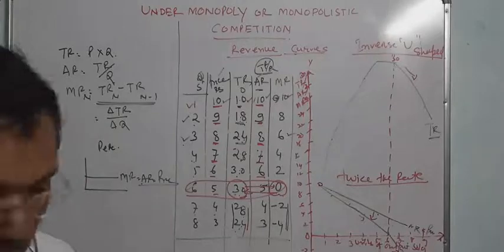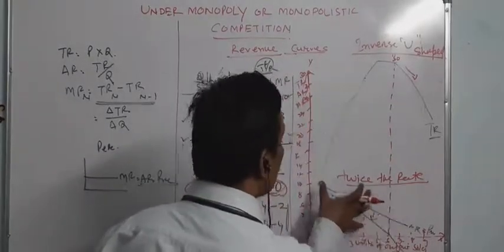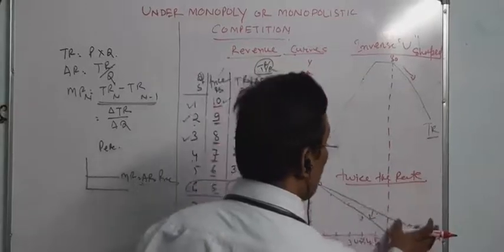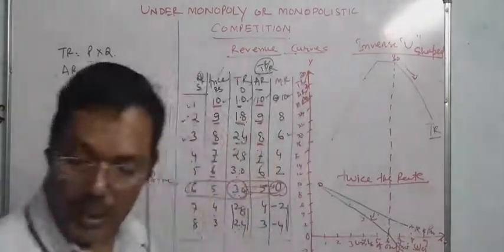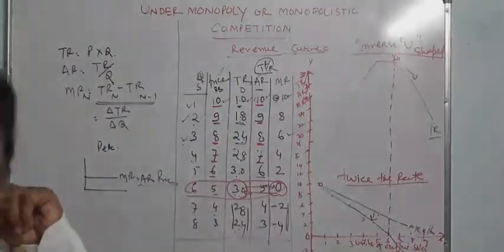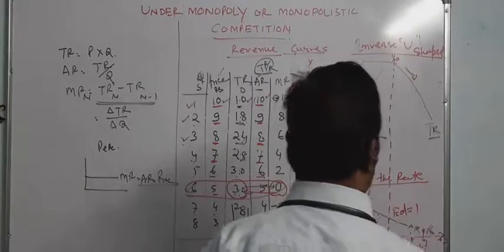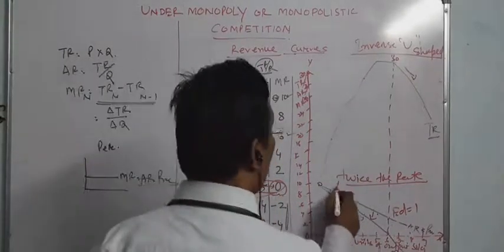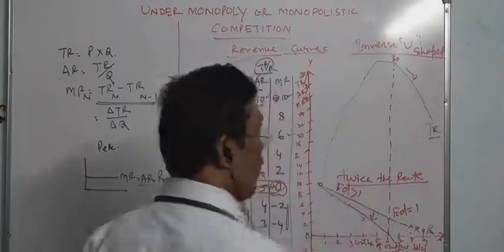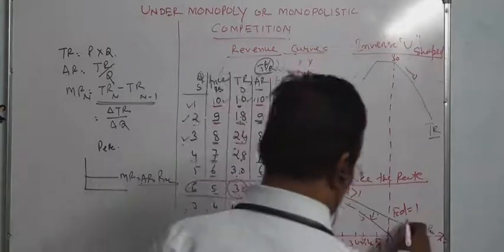MR is 0. Midpoint means how much is this and how much is that; this will be called the midpoint. At that time we can say that elasticity of demand equals 1, as per the measurements. Before this, elasticity of demand is greater than 1, and after that it will be elasticity of demand less than 1.